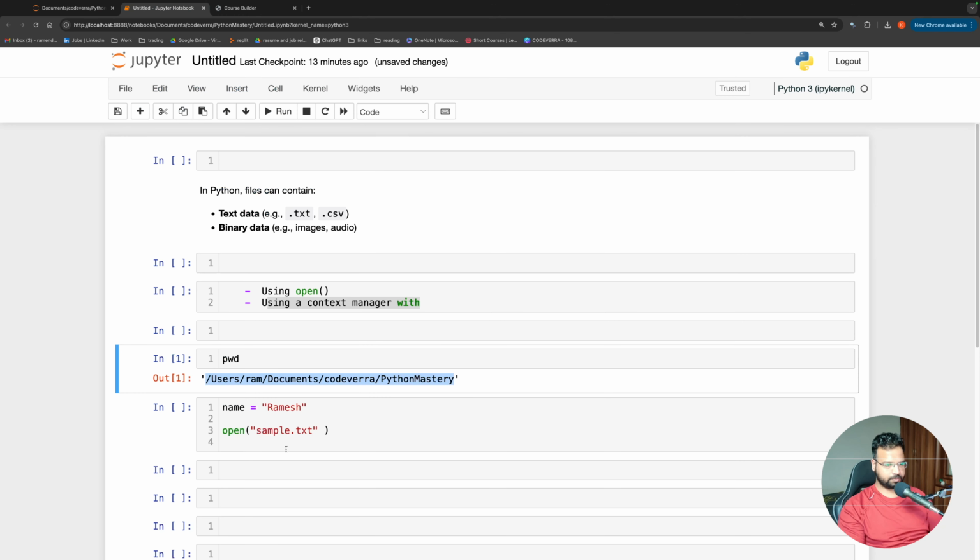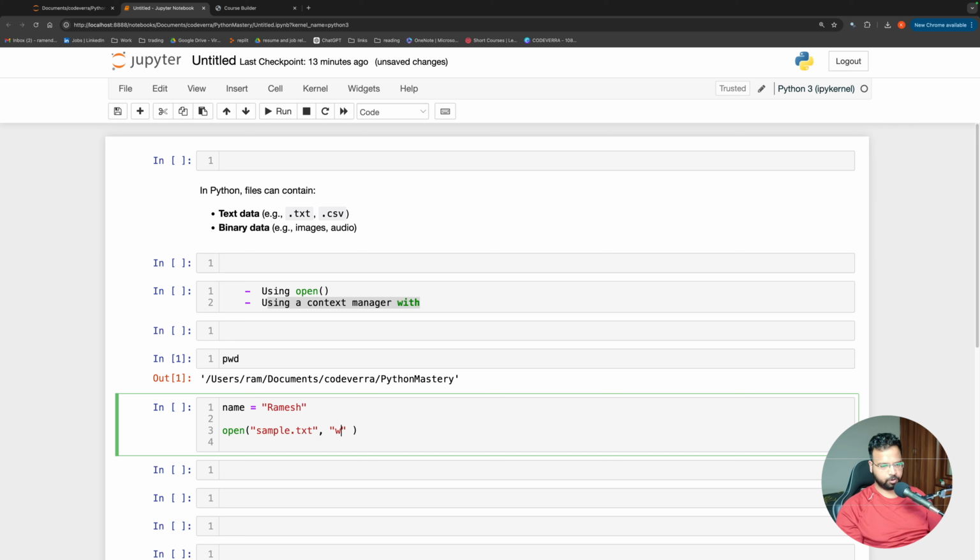So let us now come here and just say open sample.txt. What this is going to do is that if there is a sample.txt, it is going to open that file. Otherwise, it will create a file. So right now I don't have any sample.txt in my directory. So it is going to create this, and then I'm going to say comma, and I'm going to say w. Okay, so w here stands for write.